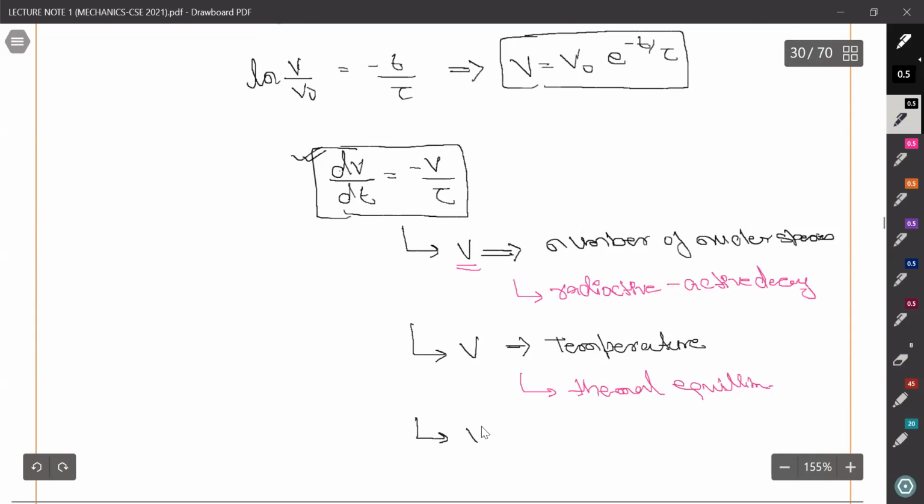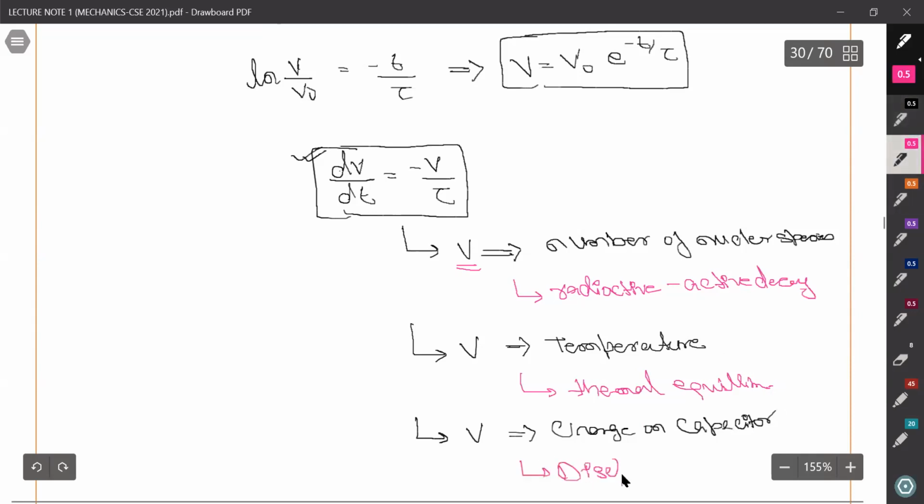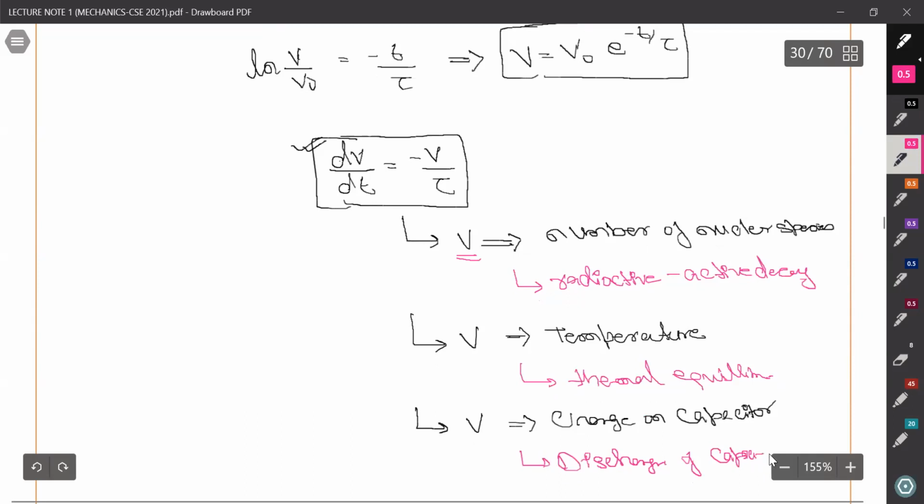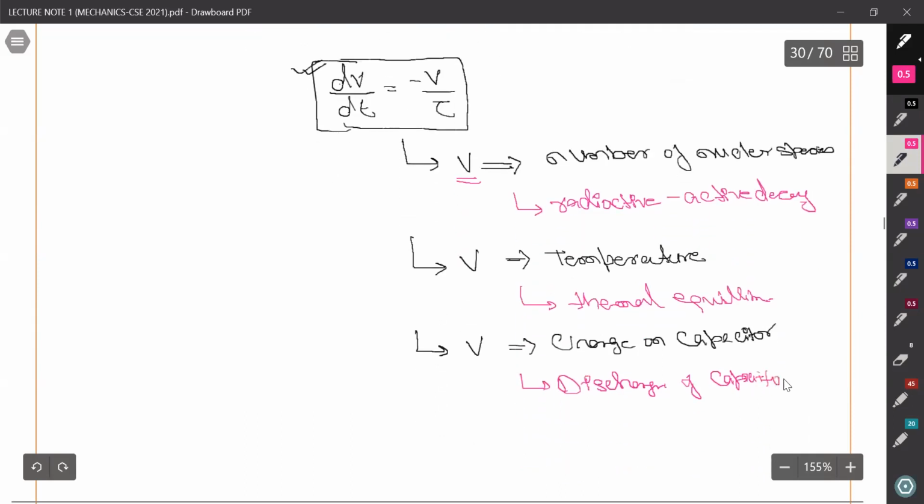If we replace it with charge on a capacitor, it will give us the equation of discharging of a capacitor. Try to understand one thing.